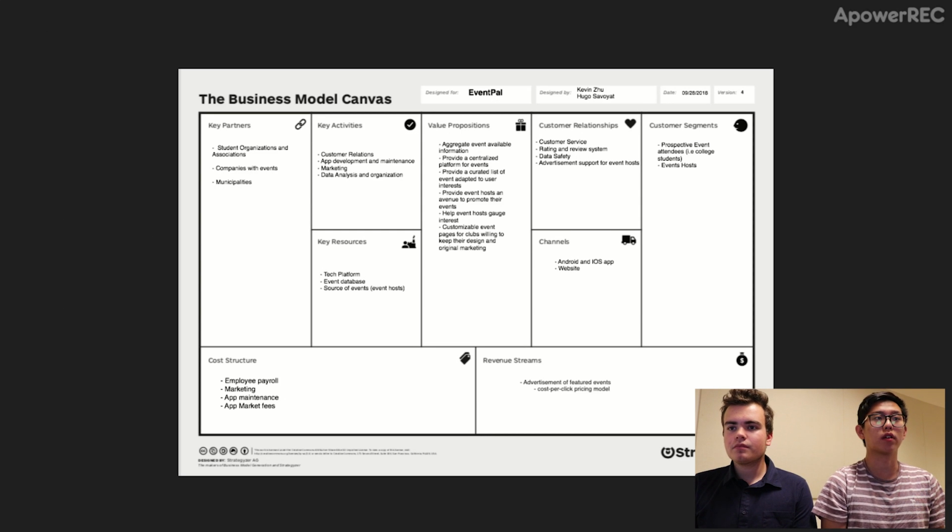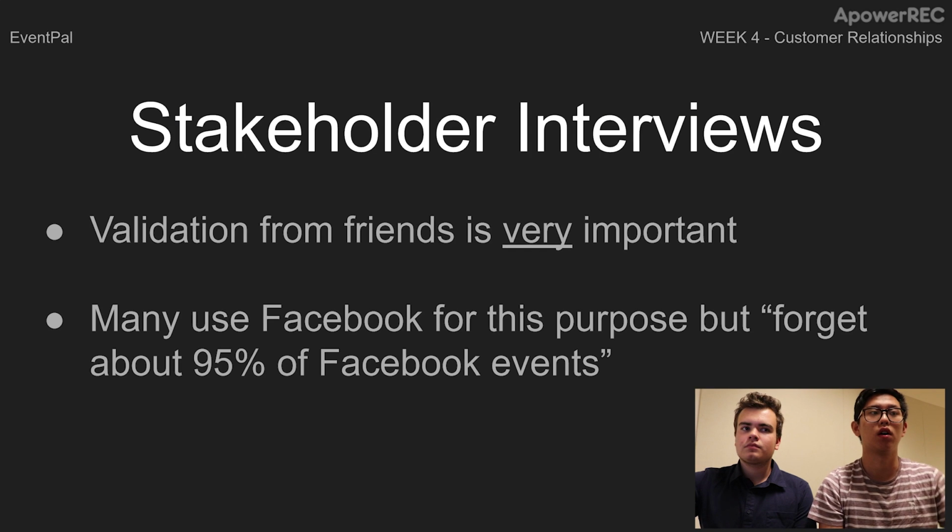So this is our business model canvas right now, and this week we want to focus on revenue streams. Right now, all of our revenue comes from the advertisement of featured events done from student organizations, and we wanted to figure out which pricing model will work best.